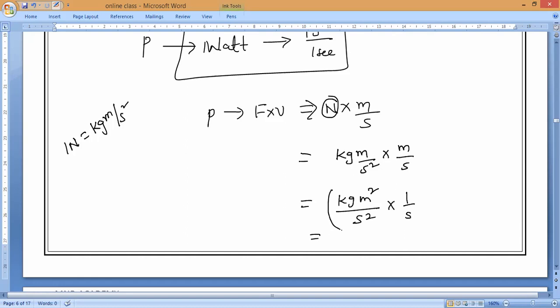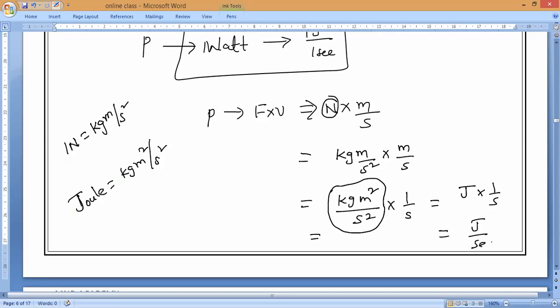So now if you'll notice it, kilogram meter per second square, what can I write? Joule. Yes or no, guys? Please respond. Joule is equal to kilogram meter square per second square. So if I write it, then what is remaining? Joule into 1 by second, which is equal to what? Joule per second. Came or not? Yes or no? So verified or not, units?